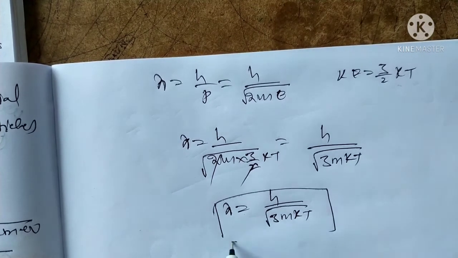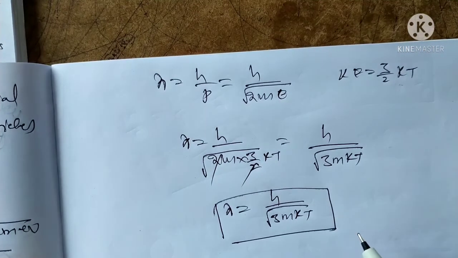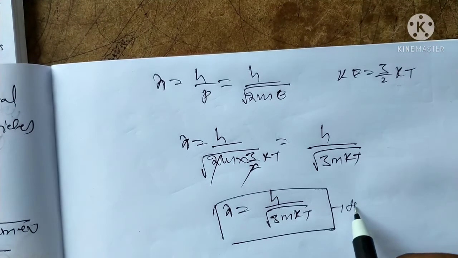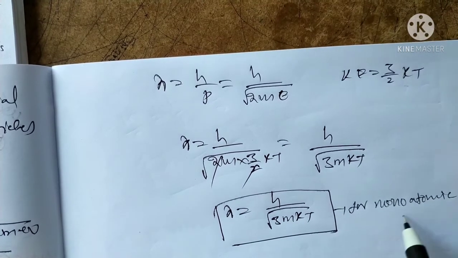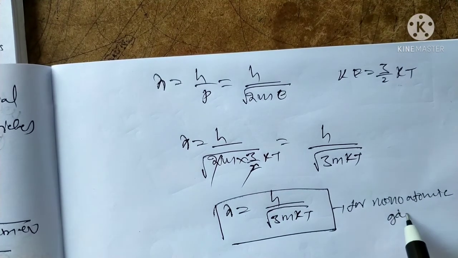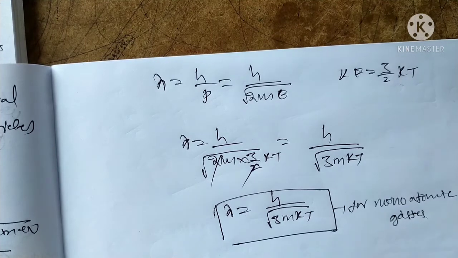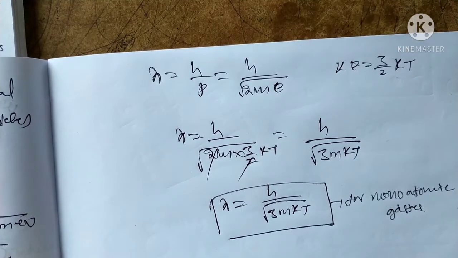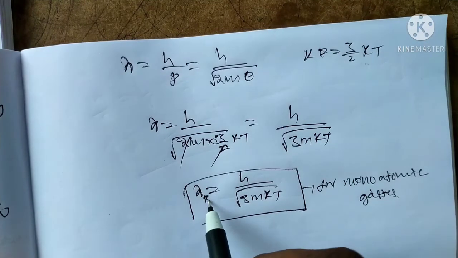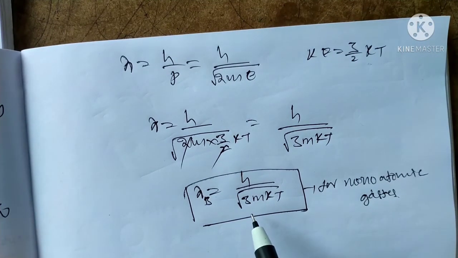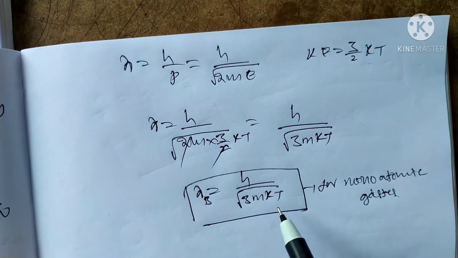This is one of the applications of the de Broglie hypothesis. It is only for monoatomic gases. Lambda, the de Broglie wavelength, is h by under root of 3mkT.